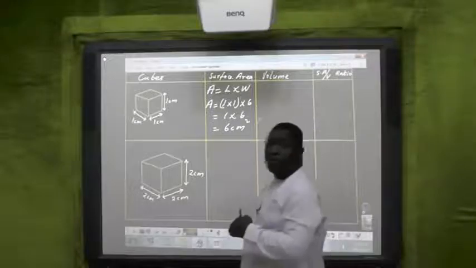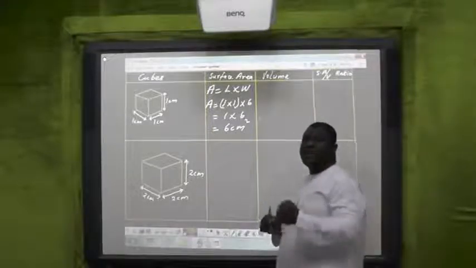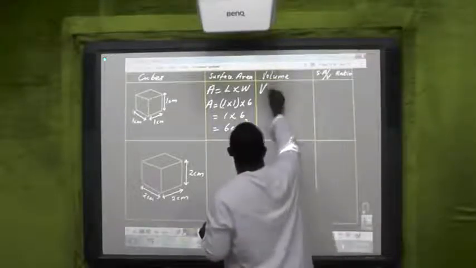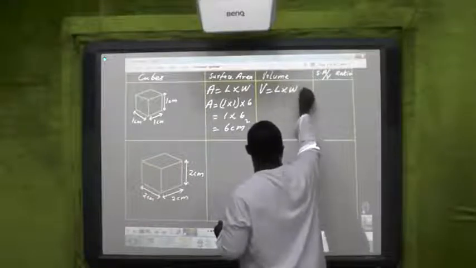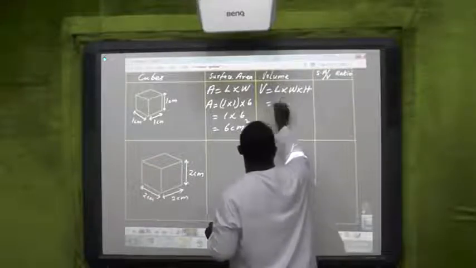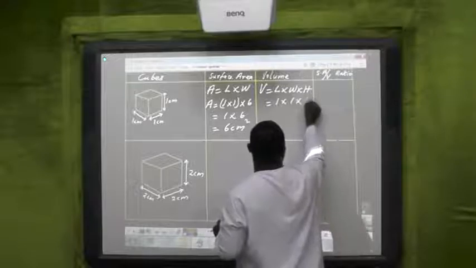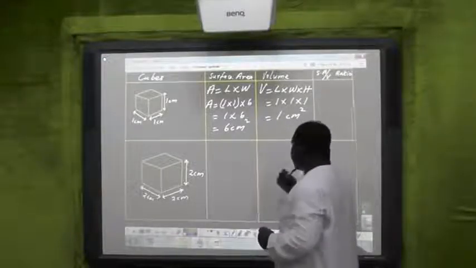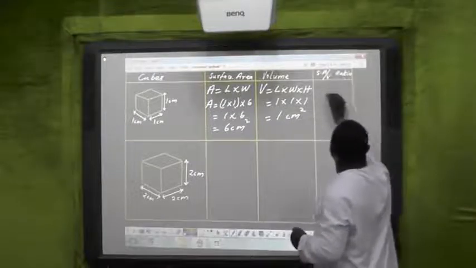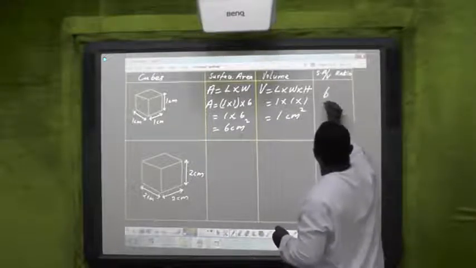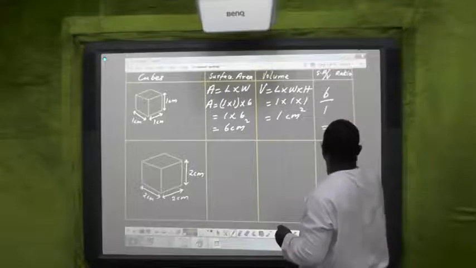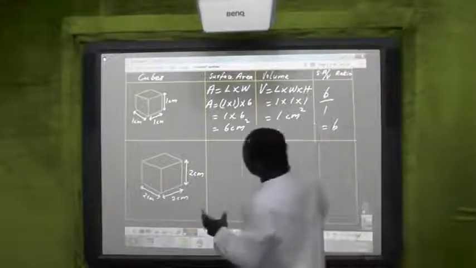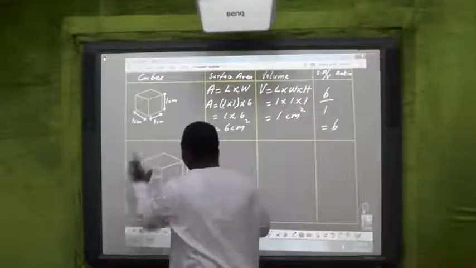What about the volume? Volume is length times width times height, L times W times H. So I have 1 multiplied by 1 multiplied by 1, which is equal to 1 centimeter cube. So what is my surface area to volume ratio here? 6 divided by 1 is equal to 6. Now let's look at the one where we double the dimensions.